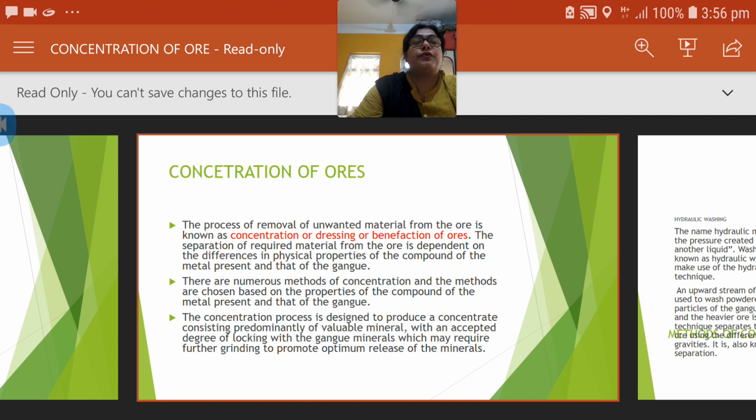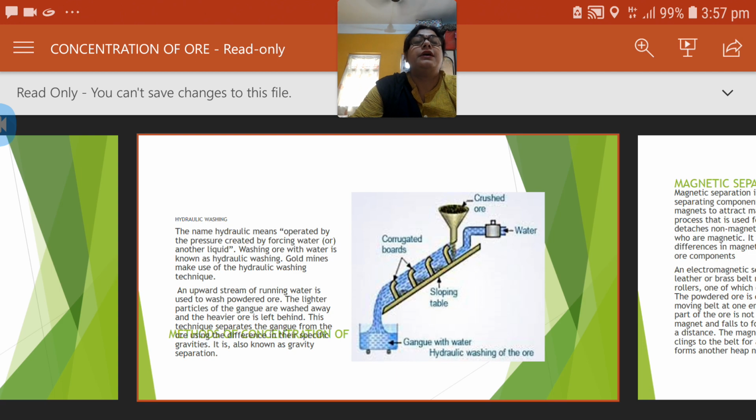That means the concentration of ore is carried out mainly to segregate the impurities or the gangue materials from the ore, so that there is a good amount of metal present in the ore which can be extracted easily. The concentration of ore may also require grinding of the metallic ore so that it helps in segregation of the impurities as well as the minerals. Now, what are the different methods generally used for the concentration of ore?